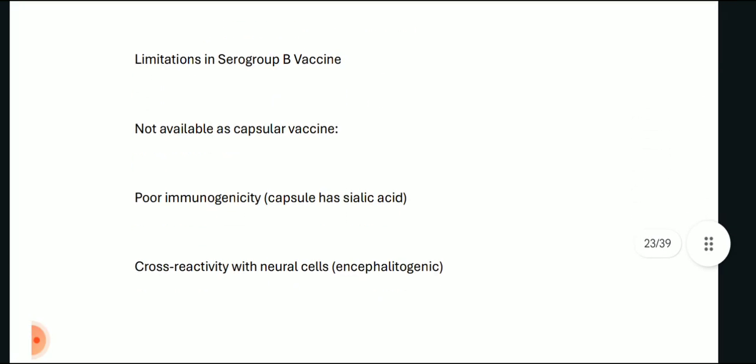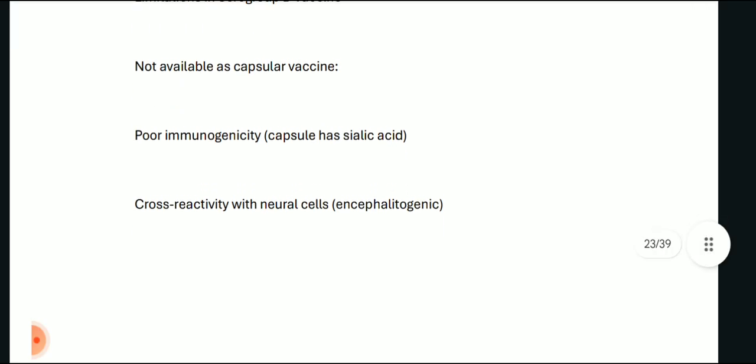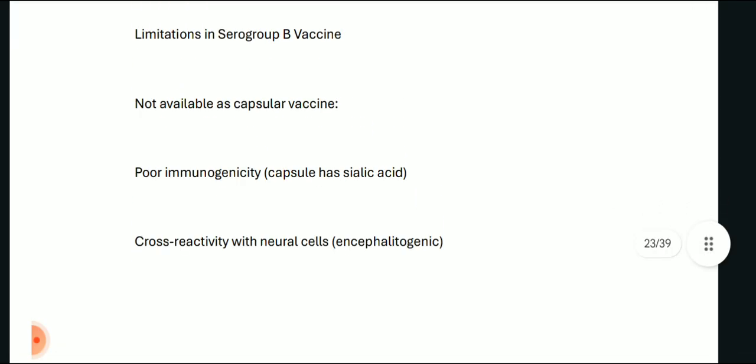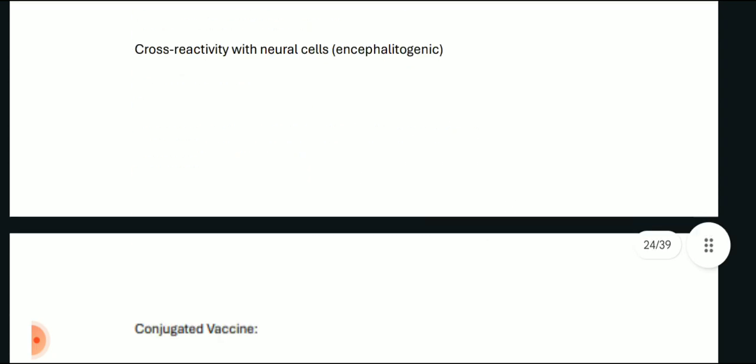There are some limitations in the serogroup B vaccine, as it is not available as a capsular vaccine, so there is poor immunogenicity. The capsule has sialic acid. Cross reactivity with neural cells is there, so it can be encephalitogenic.